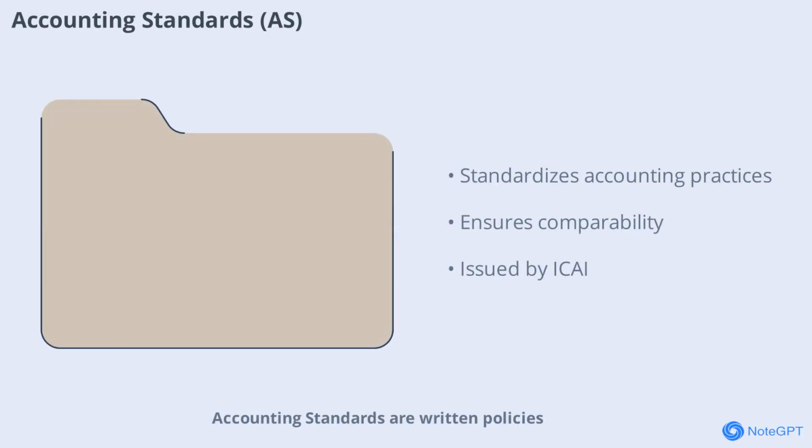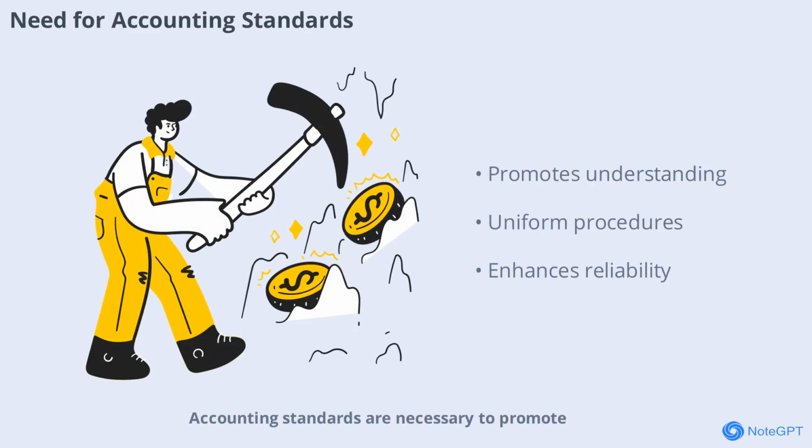Accounting standards are written policies and guidelines that standardize accounting practices, ensuring consistency, comparability, and reliability in financial reporting. In India, the Institute of Chartered Accountants of India, ICAI, issues these standards, which cover recognition, measurement, presentation, and disclosure of accounting transactions. Accounting standards are necessary to promote a better understanding of financial statements, help accountants follow uniform procedures, facilitate comparison between entities, enhance reliability, and meet legal requirements. They form the foundation for transparent and trustworthy financial reporting.